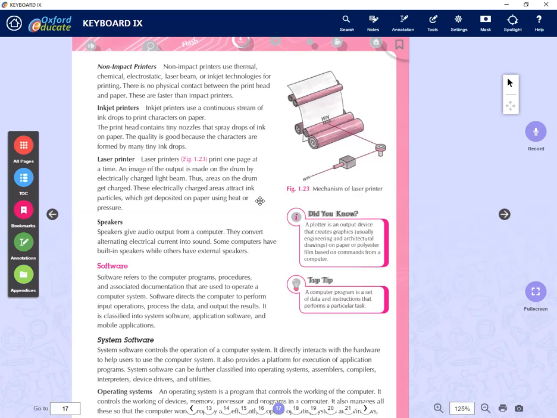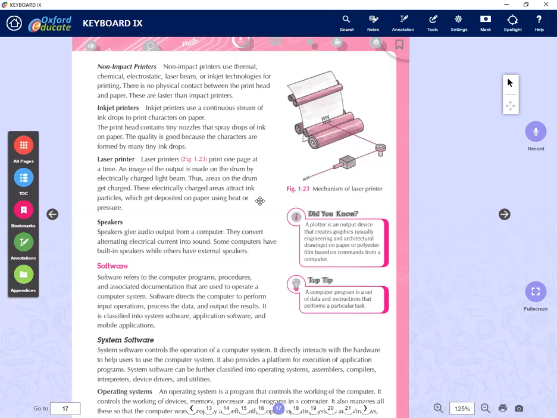Inkjet printers are mostly used for home usage, or sometimes the office. We are not using inkjet most of the time, so we have to use a laser printer for that. A laser printer prints one page at a time. It has a drum, and the drum heats the toner ink or toner dust and sprays it onto the paper.